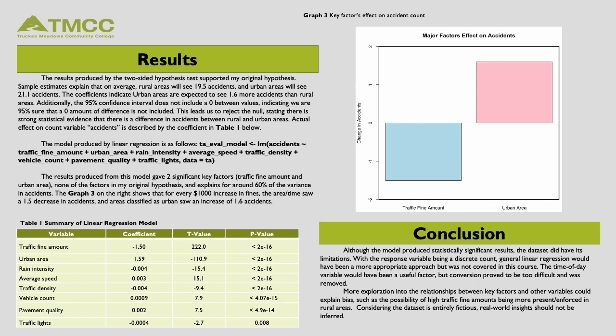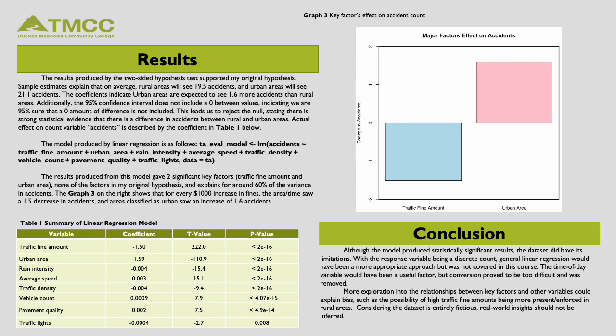Additionally, the 95% confidence interval does not include 0 between its values, indicating we are 95% sure that a 0 amount of difference is not included. This leads us to reject the null, stating there is strong statistical evidence that there is a difference in accidents between rural and urban areas. The actual effect on count variable accidents is described by the coefficient in Table 1 below.